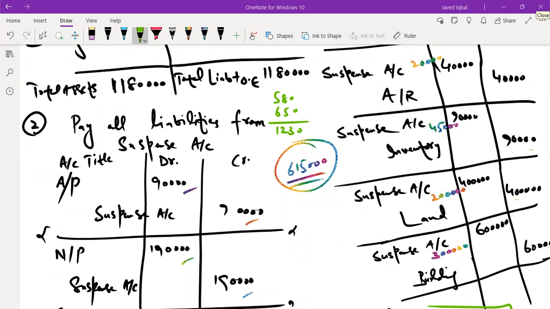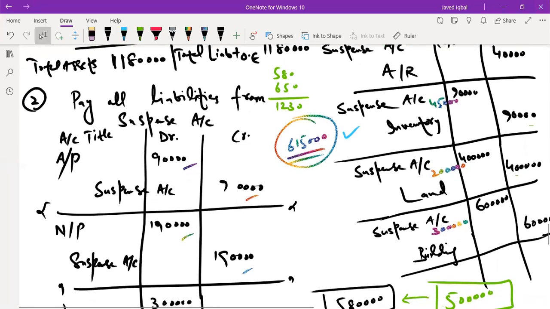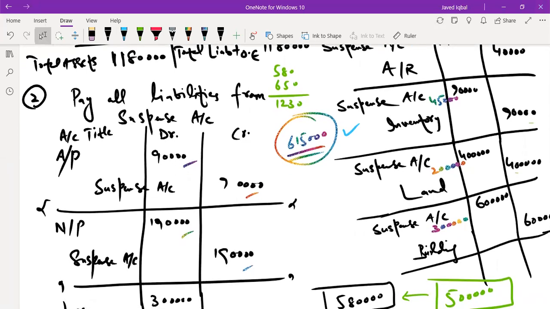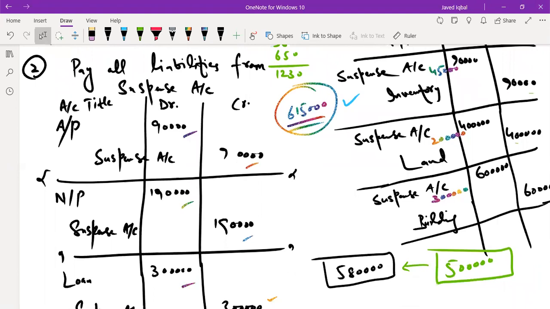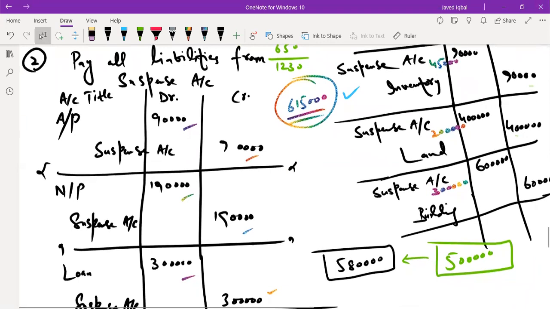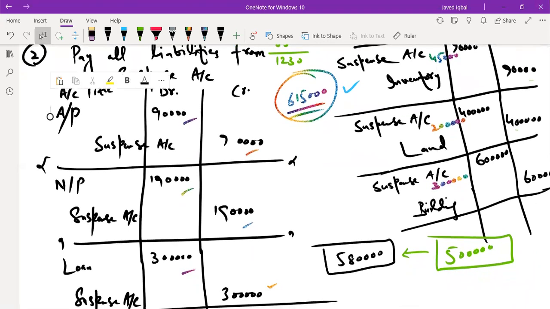So adding all these amounts tells you that you have 615,000 in the suspense account with you. Now, in a similar pattern, in the second step you pay off the liabilities. Liabilities have a full right, so they need to be paid. So you are paying account payables, total amount of 90,000. You paid it from your suspense account, right?